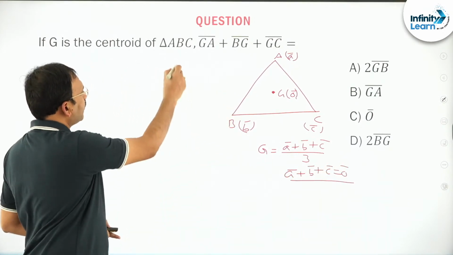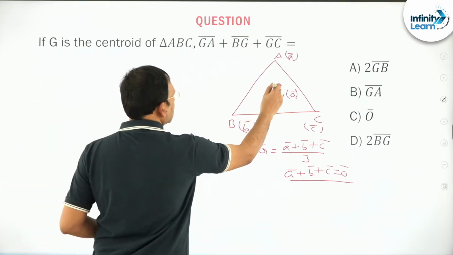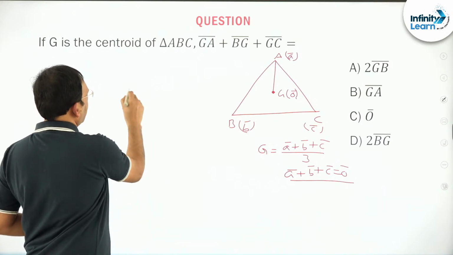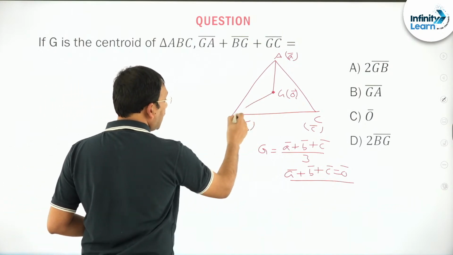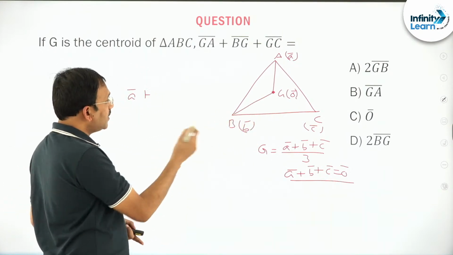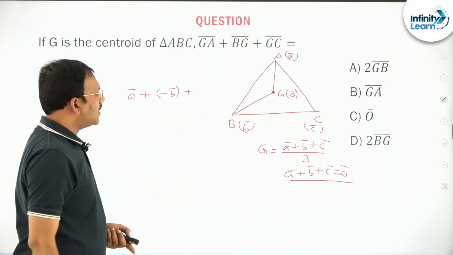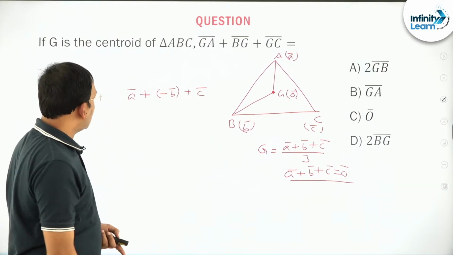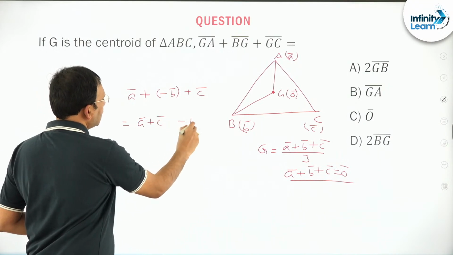Now according to the problem, GA bar is A bar. GB bar is B bar, BG bar is minus B bar. GC bar is C bar. This one he is asking about. You see, friends, this is A bar plus C bar minus B bar.